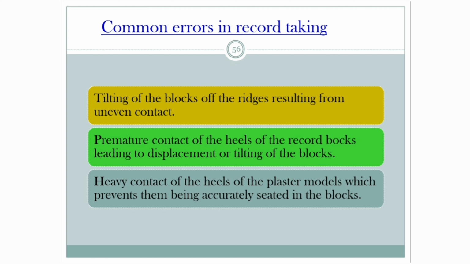The common errors that occur while taking a centric relation record are tilting of the blocks or ridges resulting from uneven contact. There may be premature contact of the heels of the record blocks, leading to displacement or tilting of the blocks. Then heavy contact of the heels of the plaster models prevents them from being accurately seated in the blocks.